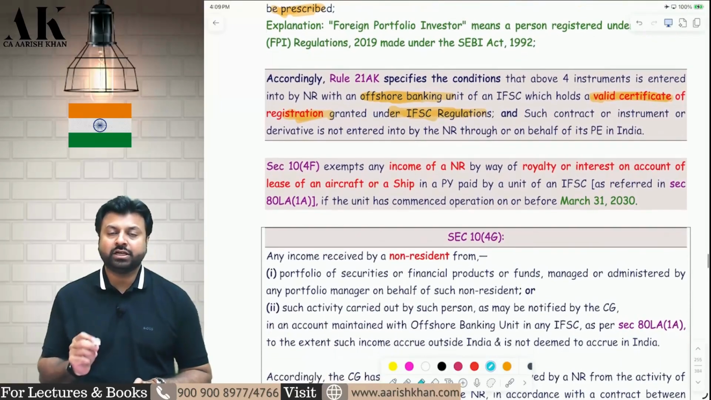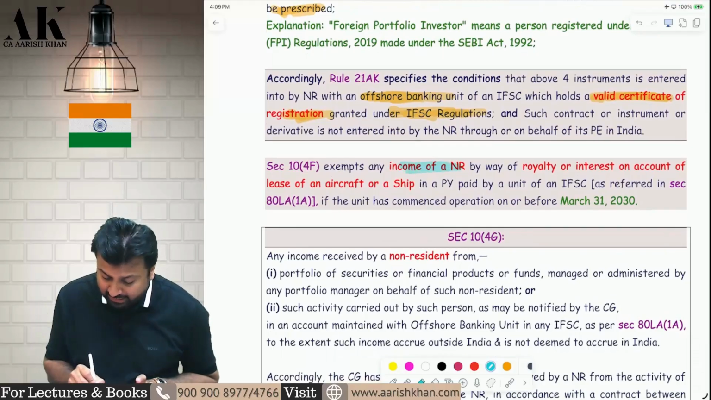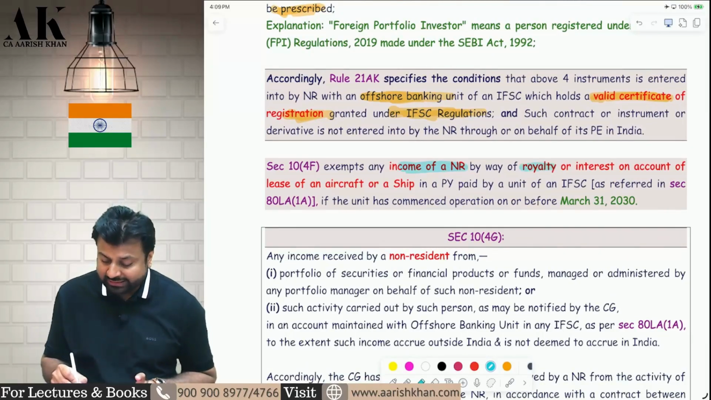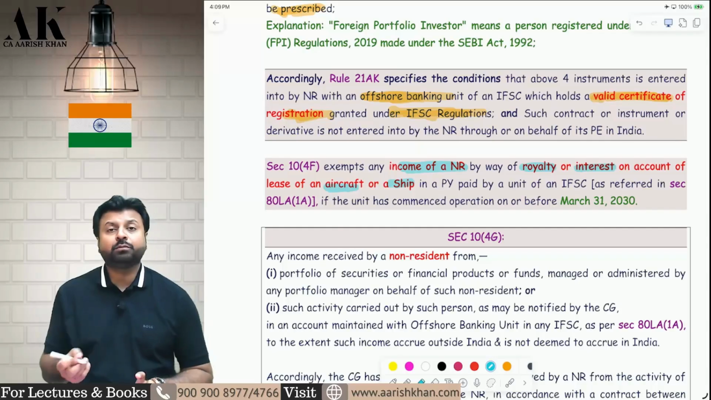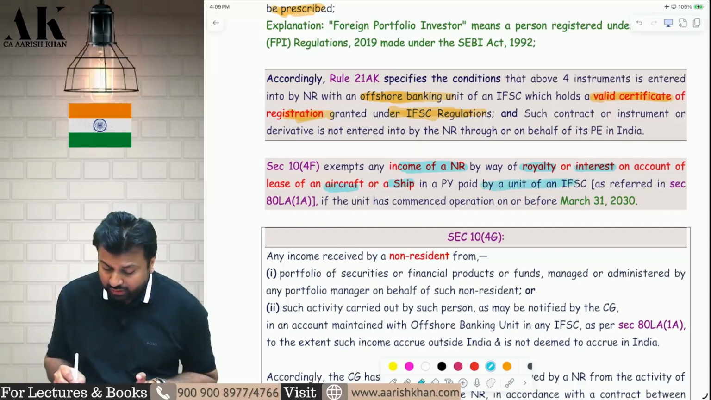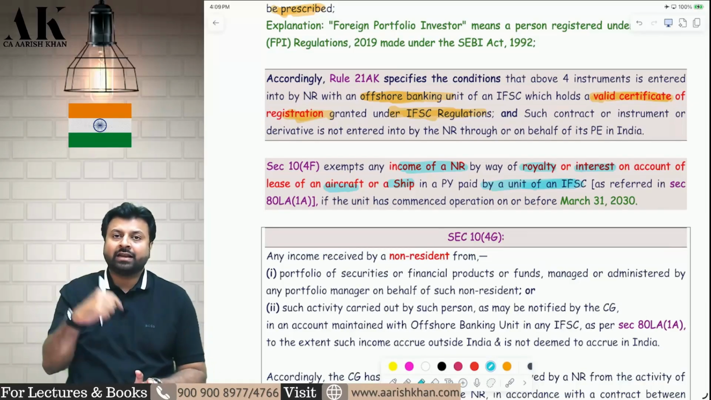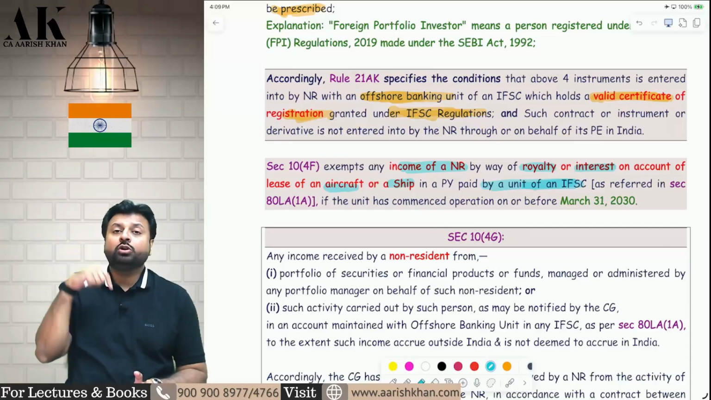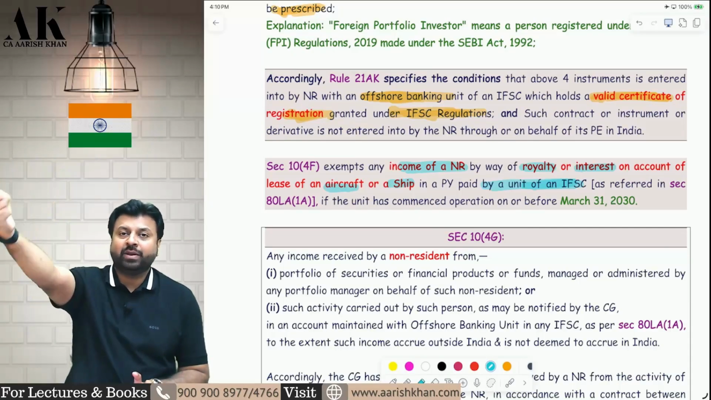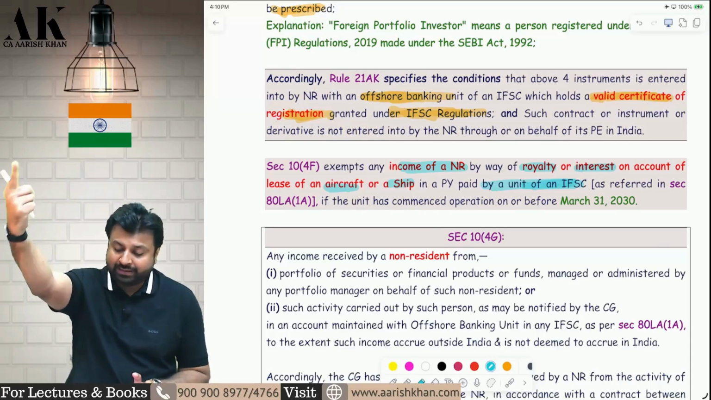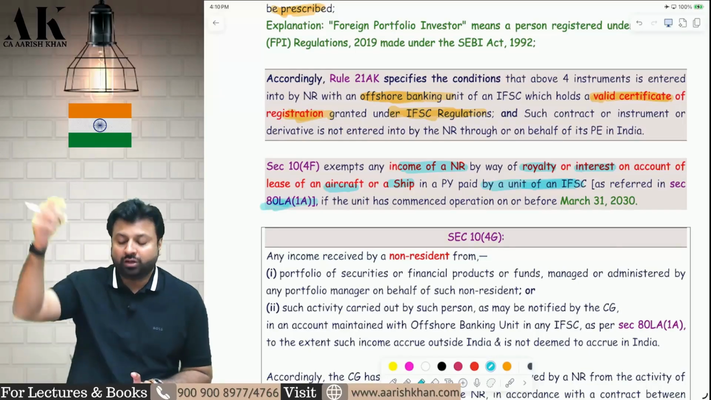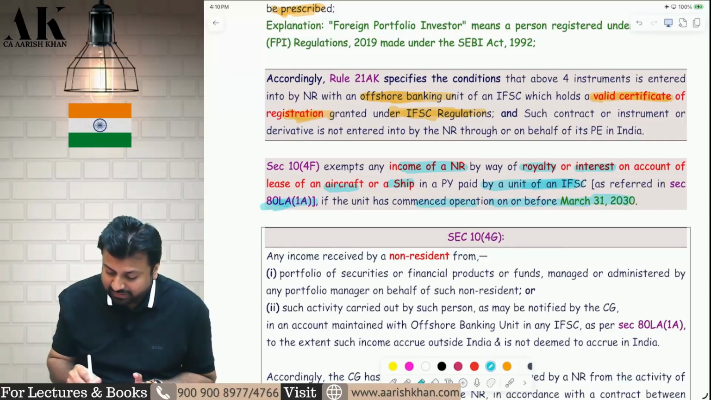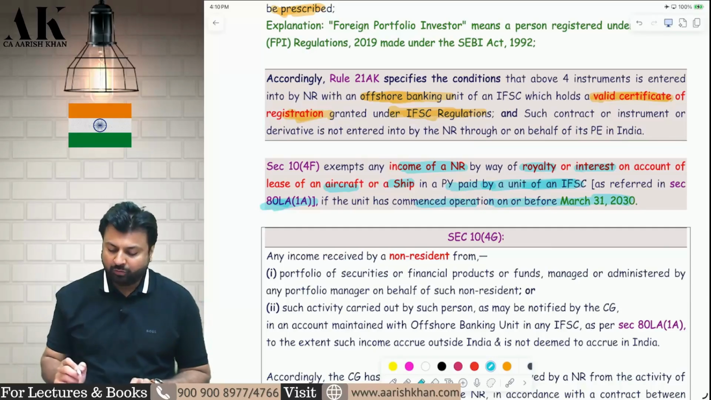Next exemption, section 10(4)(f). Again, the income is earned by a non-resident. What income? The non-resident is earning royalty or interest. How? By leasing an aircraft or a ship. To whom? They are leasing to a unit of IFSC, and the income is paid by a unit of IFSC. So the non-resident is leasing an aircraft, or leasing a ship, to a unit of IFSC, and the unit of IFSC is paying them royalty and interest. That royalty and interest is subject to deduction under the Act in the hands of the non-resident. Therefore, this will not be subject to what? This will not be subject to tax. I hope it is clear to all of you.